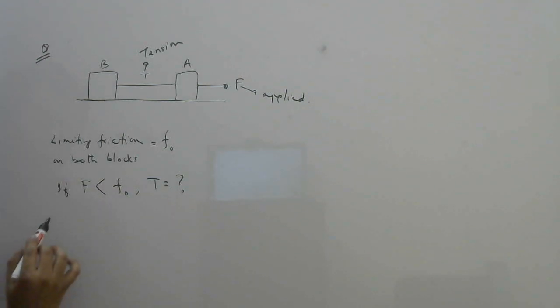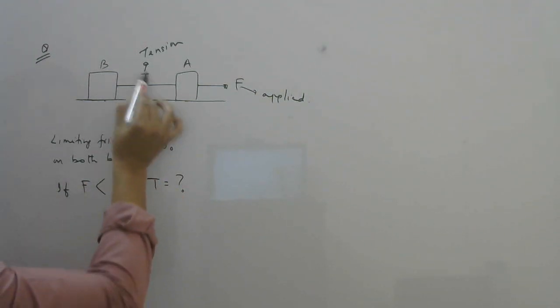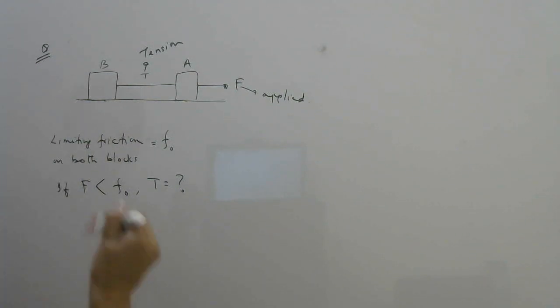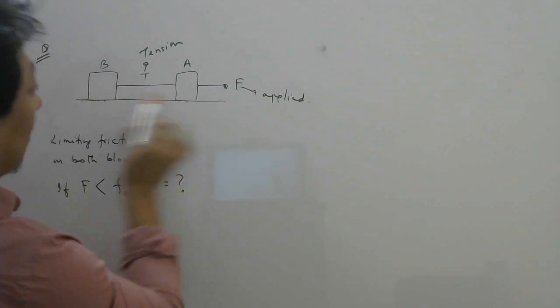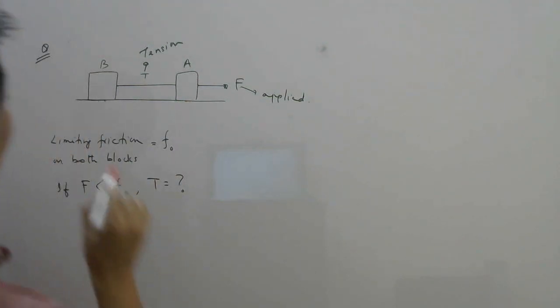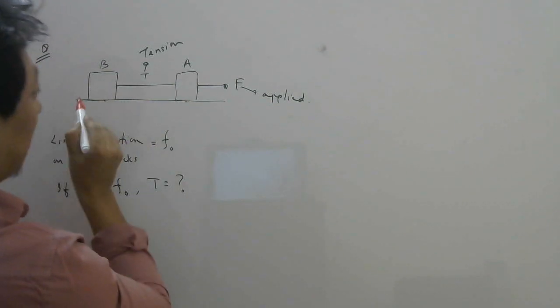The first question they are asking is, if the applied force is less than F naught, what will be tension here? Now, first, as I tell you, calculate the maximum static friction here and here. But already they have given. So you know the maximum static friction here is F naught, here is F naught.